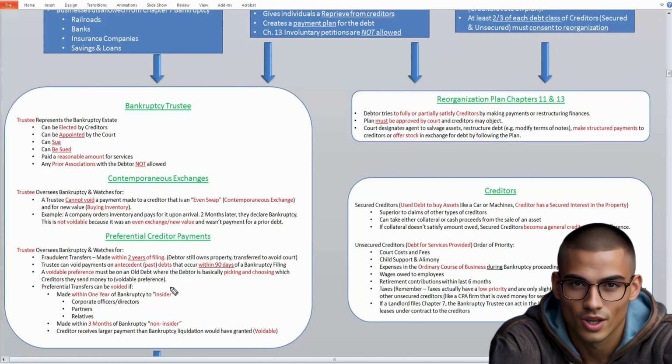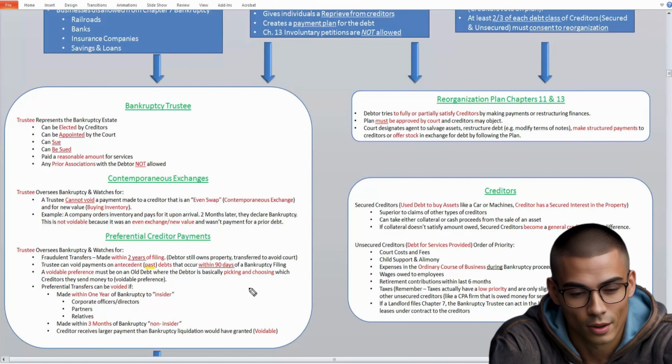A trustee can also void payments on any antecedent debt, that's any past debt that you owed, that occurs within 90 days of filing for bankruptcy. So if Bill gave you a loan and you paid him back within 90 days of filing for bankruptcy, then that could be taken into consideration, and Bill might have to give that money back to be included into the bankruptcy estate, because you also owed other creditors money, and that would be considered a type of preferential transfer.